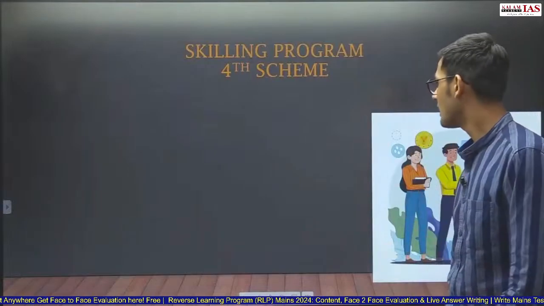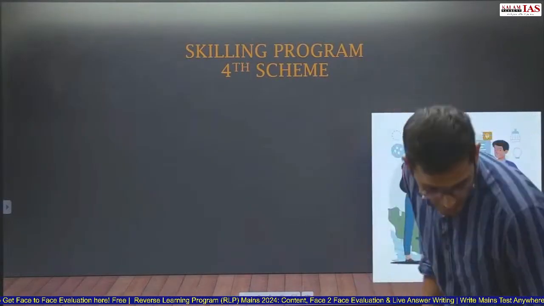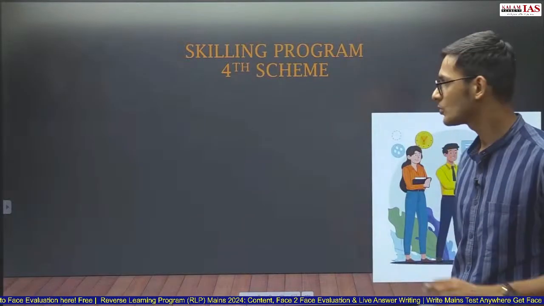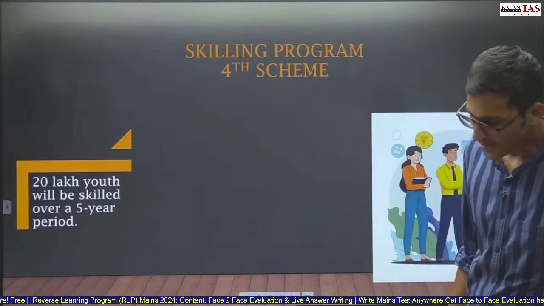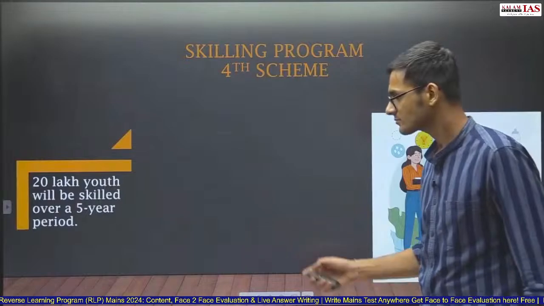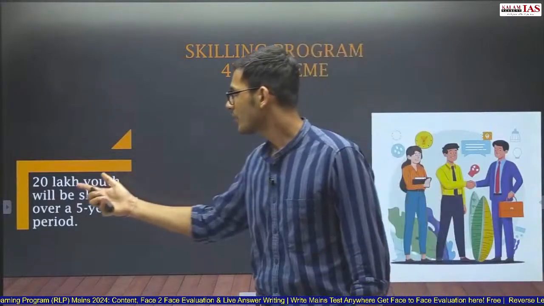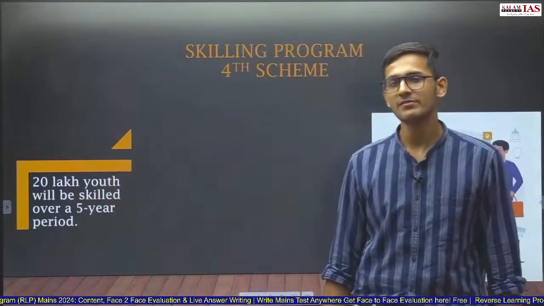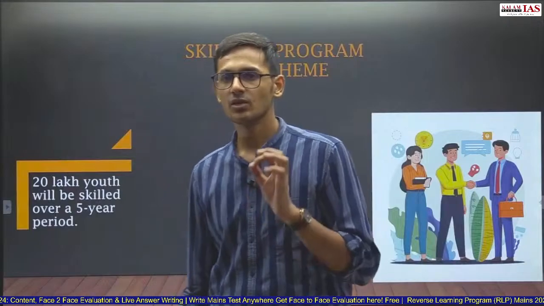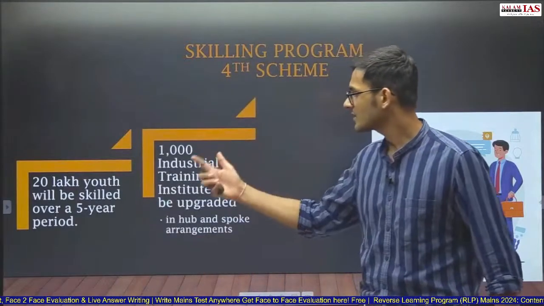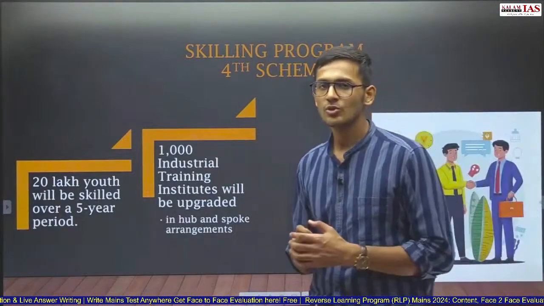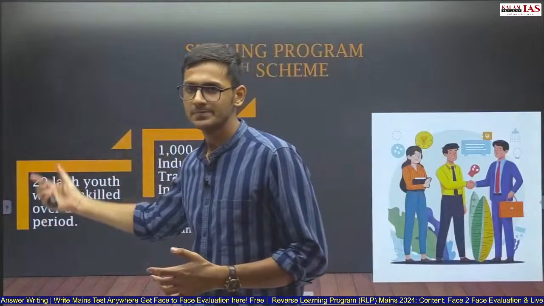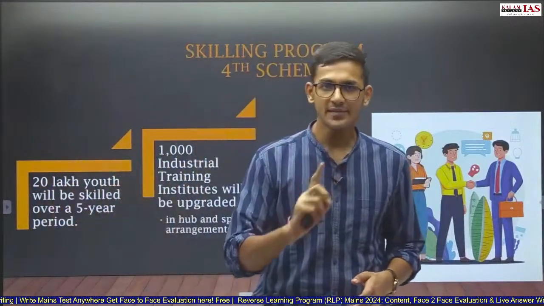Now the skilling program, this is called the 4th scheme. The budget has talked about 5 schemes, so this is the 4th scheme, which is the skilling program. 20 lakh youth will be skilled over a 5-year period. The government has set the target of 20 lakh youth being skilled over a period of 5 years. Here 1,000 industrial training institutes will be upgraded in hub and spoke arrangement. So first is the target that 20 lakh youth will be skilled in the next 5 years.